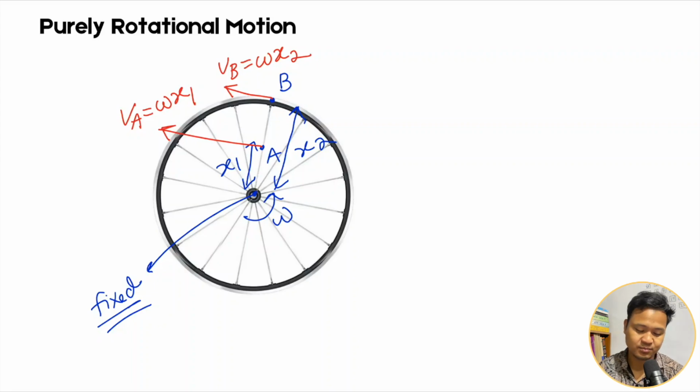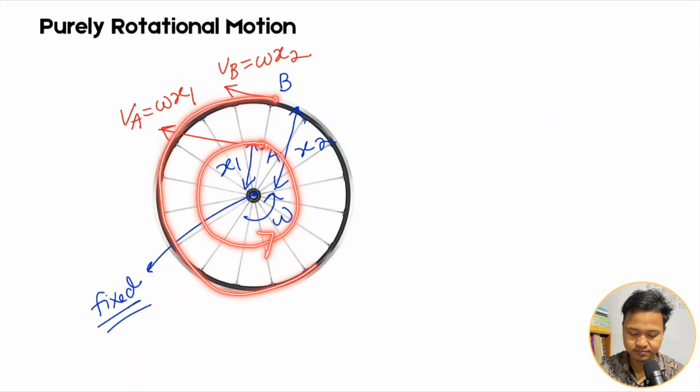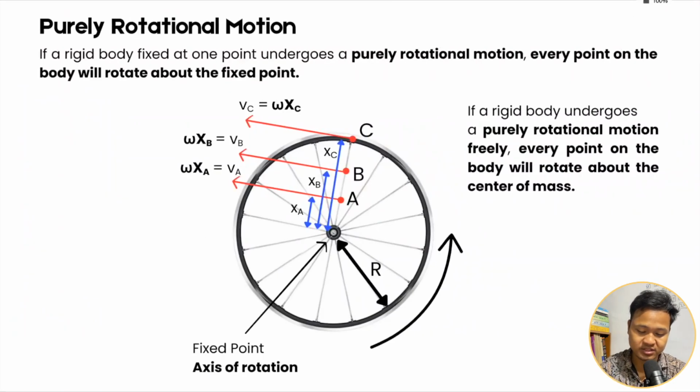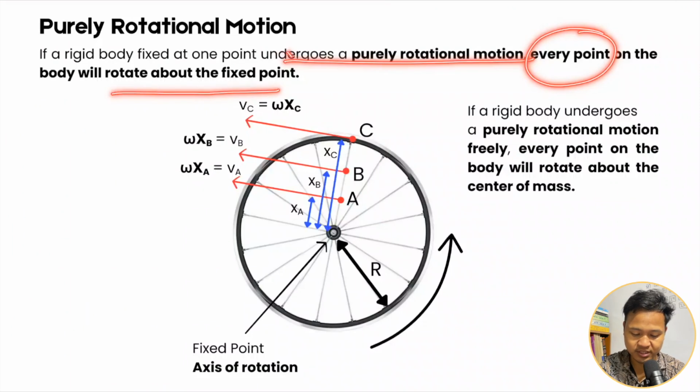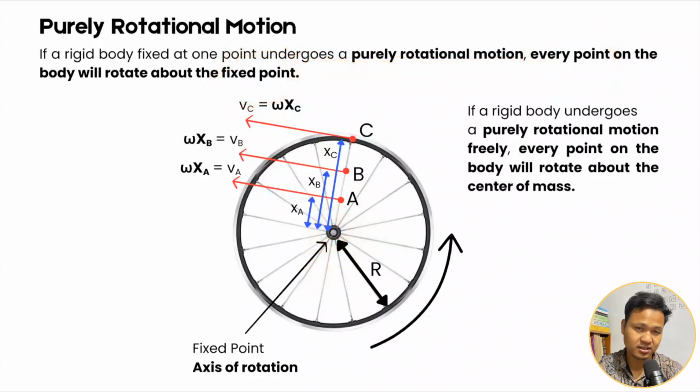Okay, whatever point you take, if it performs rotational motion, every point will rotate around the fixed point. Okay, point B also will rotate about the fixed point. Okay, about the fixed point they will rotate. So these are the properties of purely rotational motion. So here if a rigid body undergoes purely rotational motion, then every point on the body will rotate about the fixed point, about the fixed axis, and every point will rotate about that axis. Okay, velocity is v equals omega r.